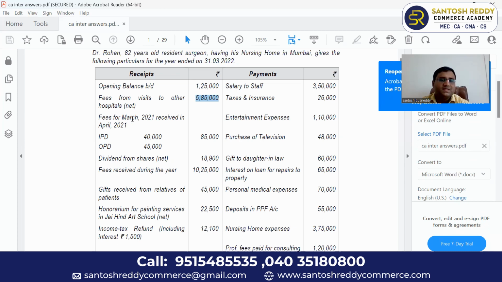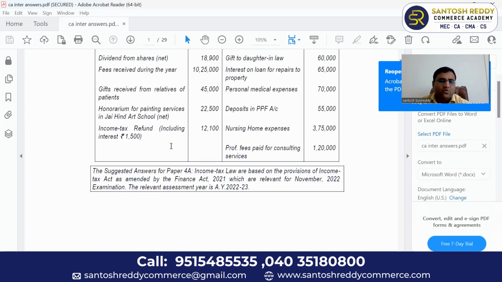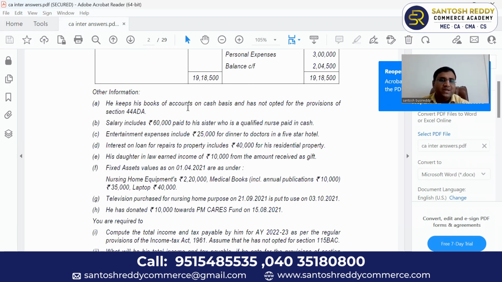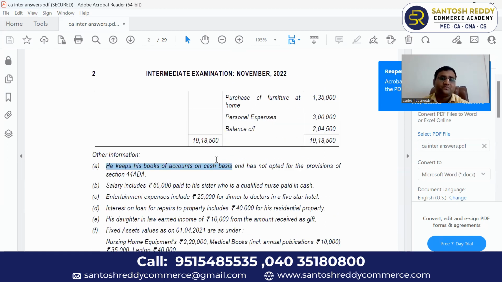Next, fees for March 2021 received in April 2021. If you go to the notes also, other information: he kept his books of accounts on cash basis. That means you have to solve this problem by assuming the accounting system of cash basis, not accrual basis.